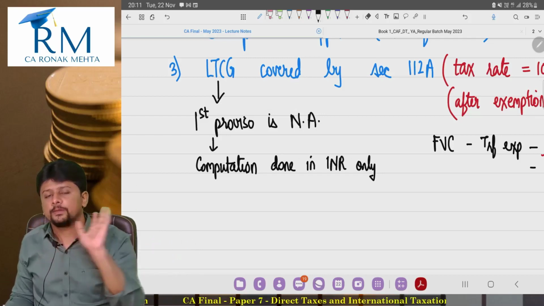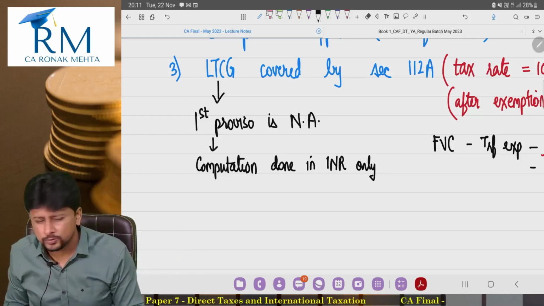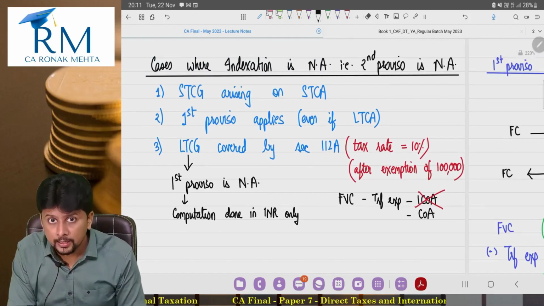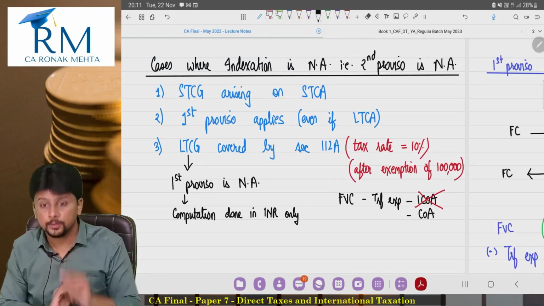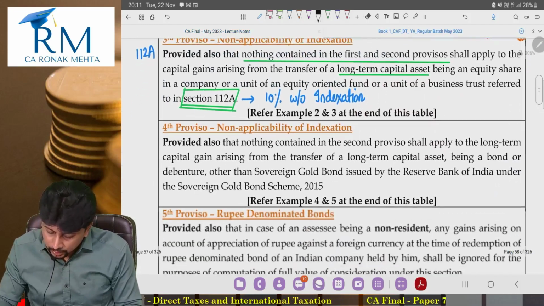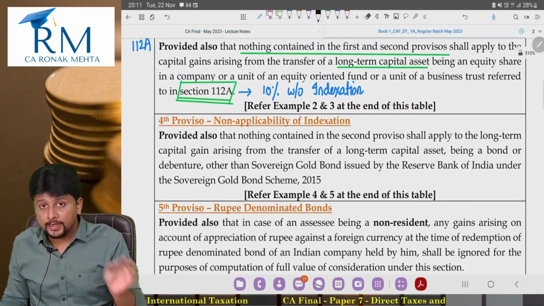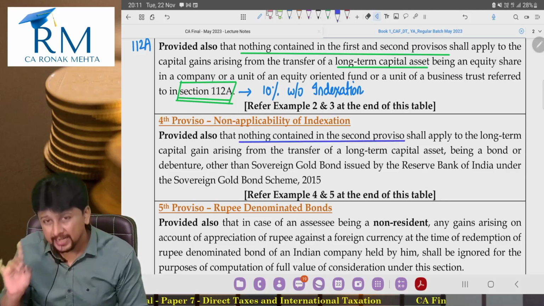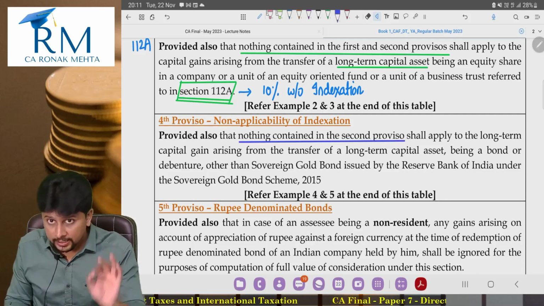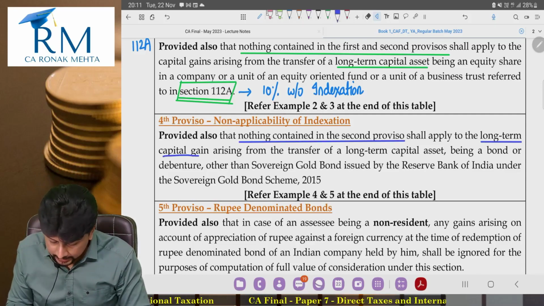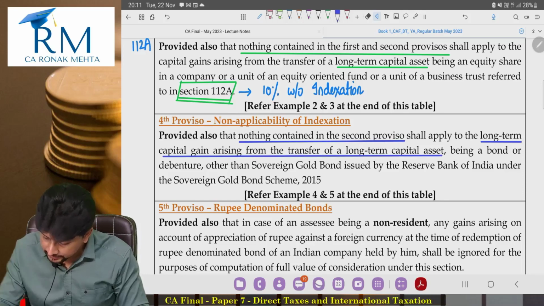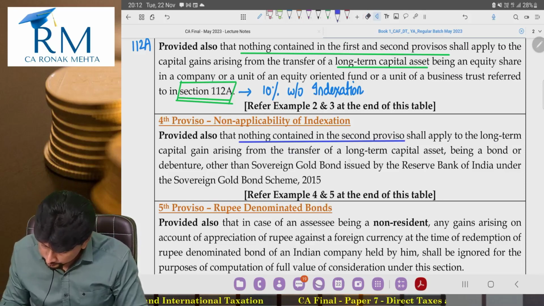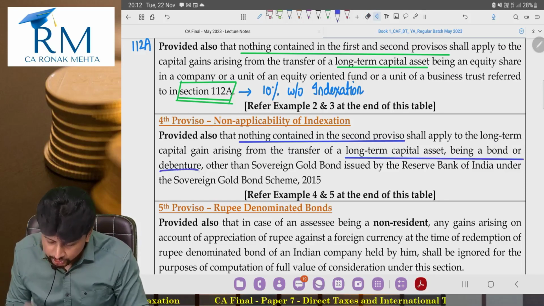No indexation. Do your calculation directly in rupees. Pay tax at the rate of 10%, that too after an exemption of 1 lakh rupees. So 1 lakh is irrelevant right now, but this is one more situation where even if it is a long-term capital gain, indexation is not applicable. Mera third proviso. See, fourth proviso. Provided also that nothing contained in the second proviso, indexation wala proviso, will apply if you are talking about a long-term capital gain arising from the transfer of a long-term capital asset. Fair enough. So what's my long-term capital asset? Being a bond or a debenture.